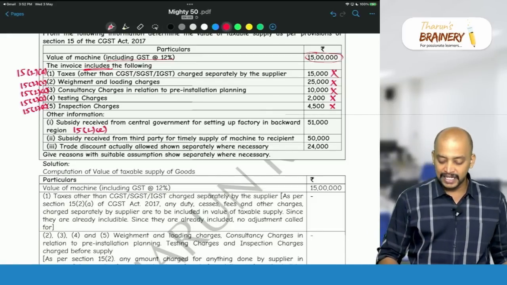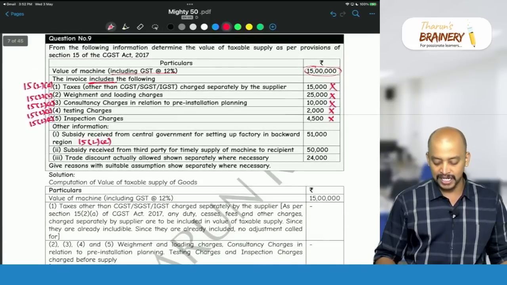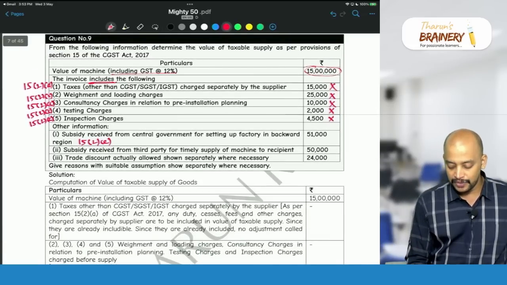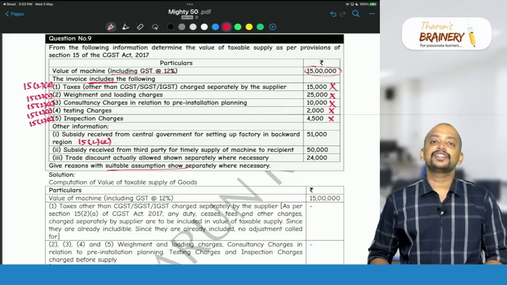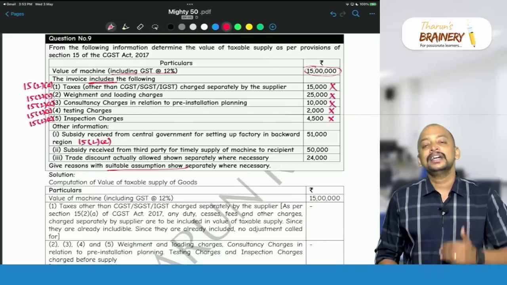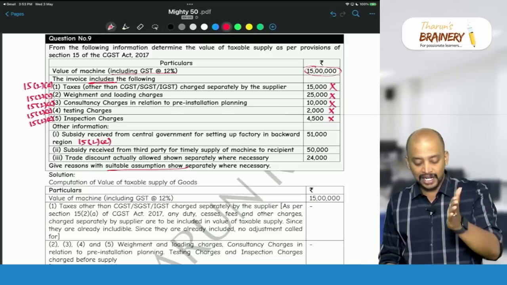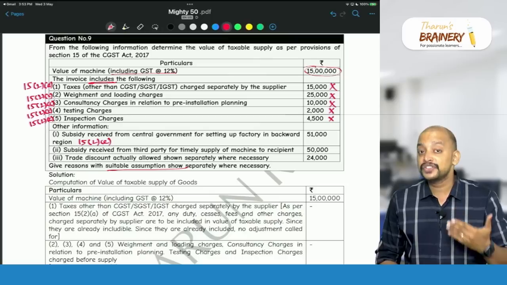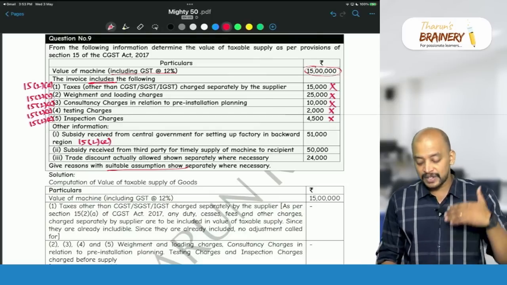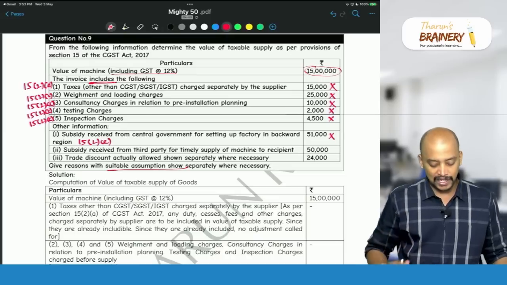Whether the given price is before or after considering subsidy, we don't know, so give reasons with suitable assumptions wherever required. The assumption we take here is that the given price is after considering subsidy. While arriving at 15 lakhs, 51,000 is already excluded, and as per provision it is to be excluded. In the given price it is already excluded, so ignore it for the purpose of valuation.